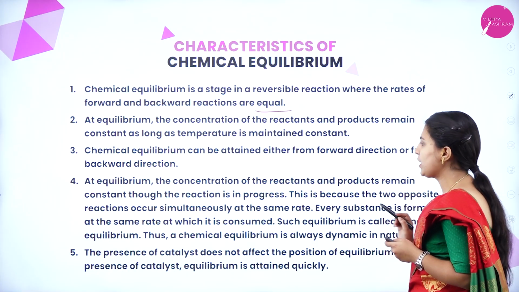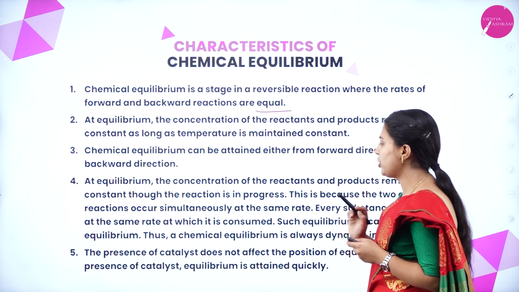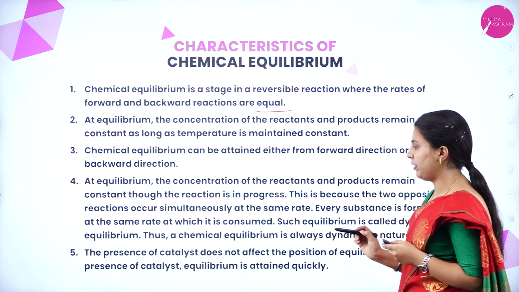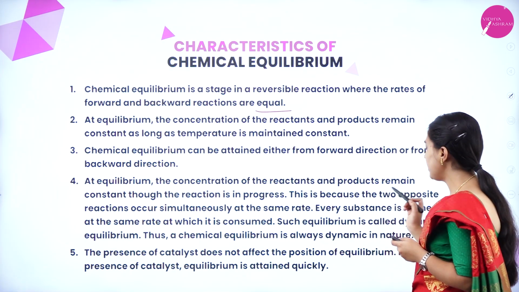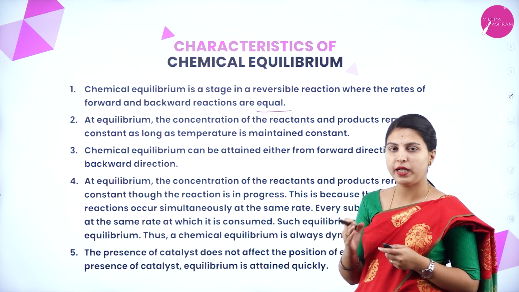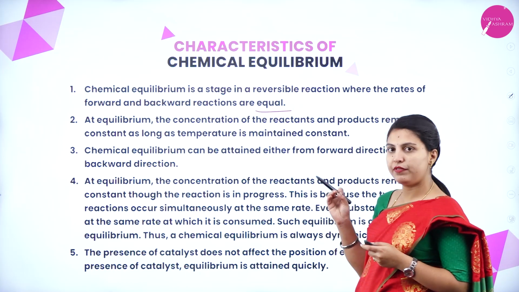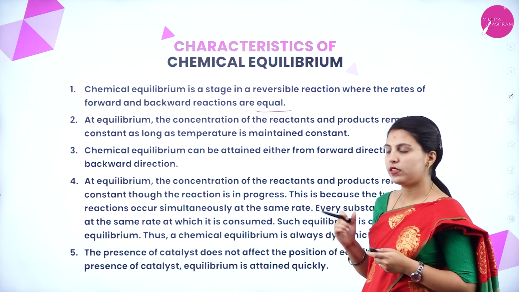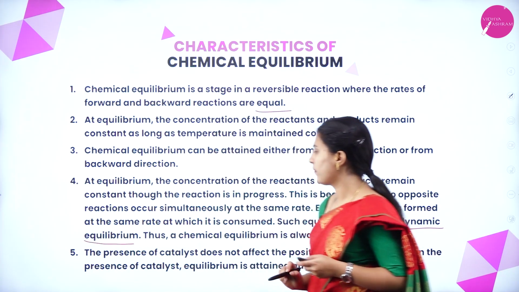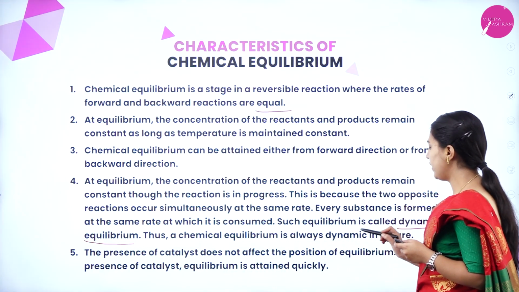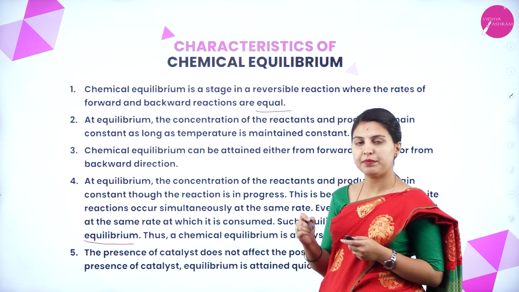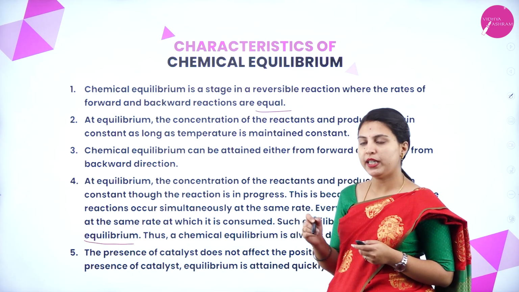Every substance is formed at the same rate at which it is consumed. Such equilibrium is called dynamic equilibrium. Whatever substance is formed at the same rate at which it is consumed, that stage we call dynamic equilibrium. Thus, a chemical equilibrium is always dynamic in nature. Whatever has been formed, that much of the reactants will be consumed.